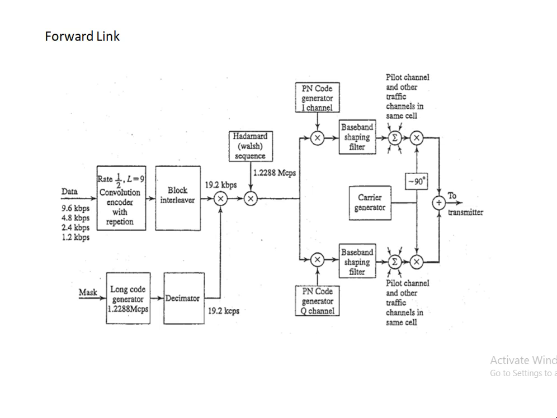The data from the speech encoder, that is whatever data you are giving here, what happens to it? It is encoded at a rate of 1/2 with length L equal to 9. It uses a convolutional code to encode this particular speech signal. The speech coder generates the data at variable rates, which we can see on the screen: 9.6 kbps, 4.8, 2.4 and 1.2 kbps.